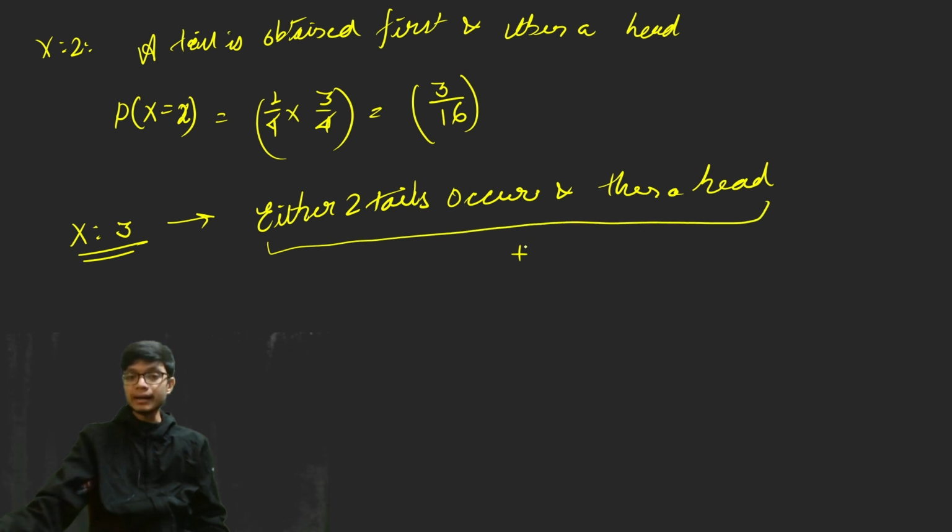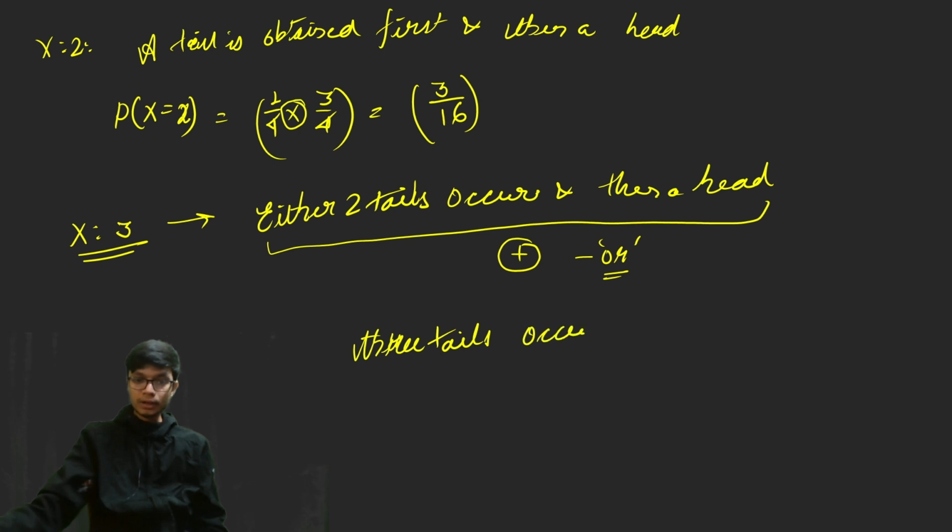When I talk about different cases, I mean the word or, and for or I use addition. When I say and, meaning both need to occur together, then I use multiplication. These are the very basic theorems that you must have studied in permutation and combination, so you understand why we are using them. Or there can be a case when three tails occur simultaneously.